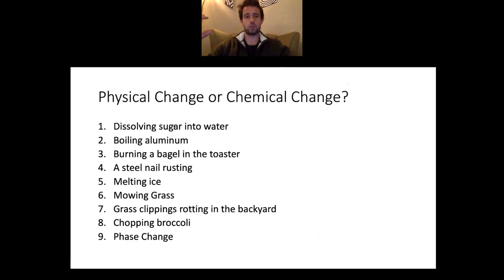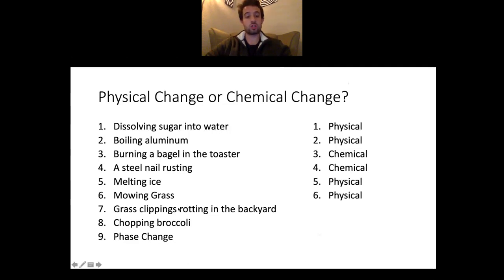P or C. Dissolving sugar in water, that is a physical change. Boiling aluminum, physical change. Burning a bagel is a chemical change. A steel nail rusting is a chemical change. Ice melting is physical. Mowing grass is physical. Grass clippings rotting in the backyard, however, is chemical. Chopping broccoli is physical. And a phase change is physical. You might have wondered, what is a phase change? We'll talk about that in a little bit.